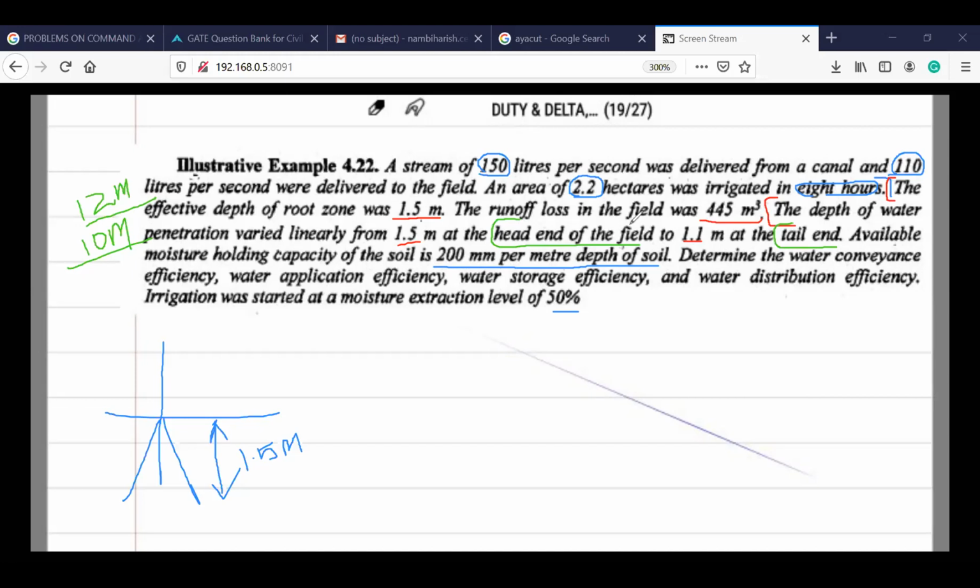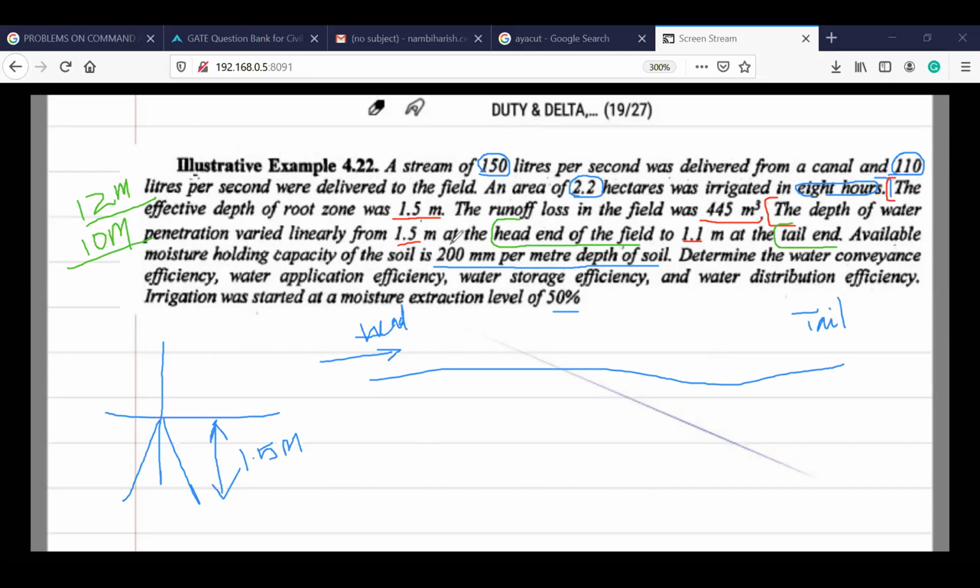So now the depth of water penetration. See here, this is the field to which I have given the moisture. When the water is entering in this direction, this is the head, we call it, and this is called the tail. Remember, from the entry we call it the head, and at the end we call it the tail.